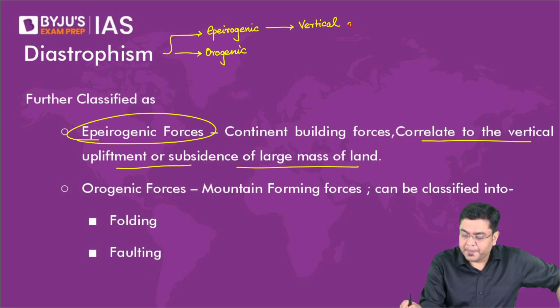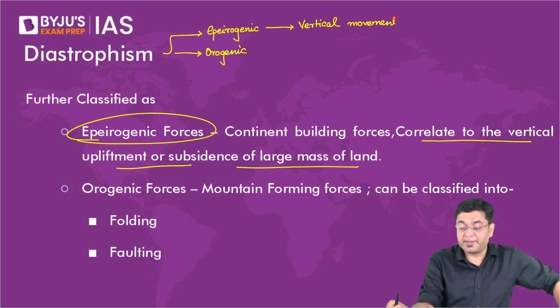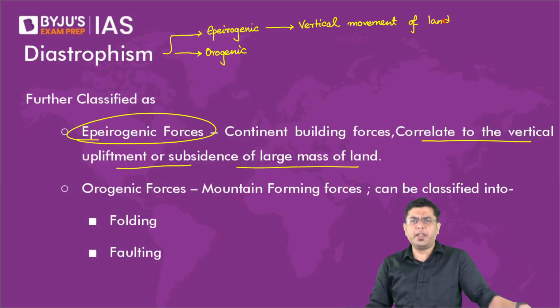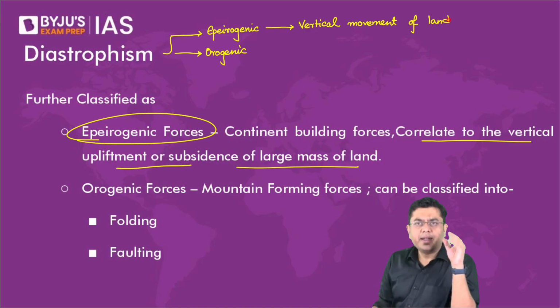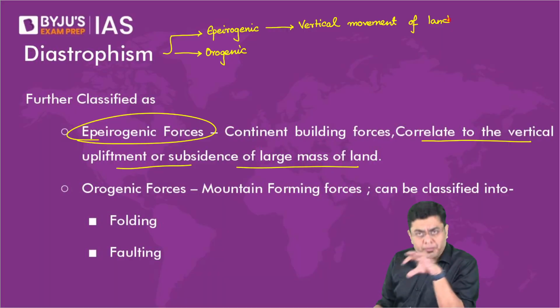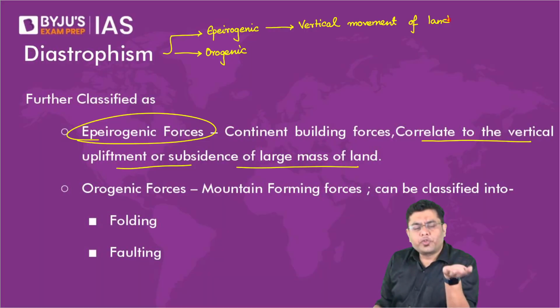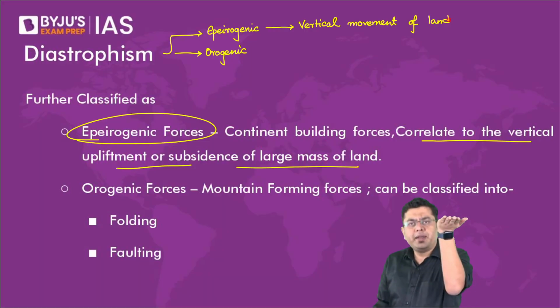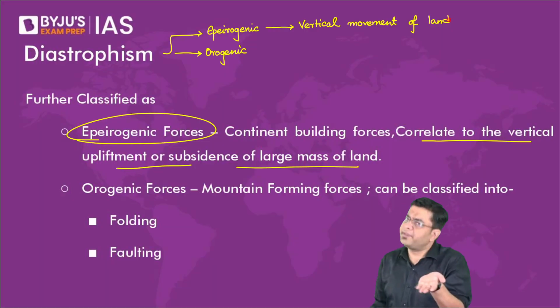So this leads to vertical movement of land. And this has happened, guys. It is not as if it is such a rare phenomenon that we never get to experience that. Even in India, there are certain places which, when you talk about the geological history of that place, have not always lain at the sea level. But then there has been an increase in height. For example, the region of Chota Nagpur Plateau, in the region around the eastern part of West Bengal, Jharkhand, some parts of Odisha. Now, that Chota Nagpur Plateau is such an old landmass that it has gone through multiple different phases of upliftment and then subsidence, upliftment and then maybe subsidence after that.